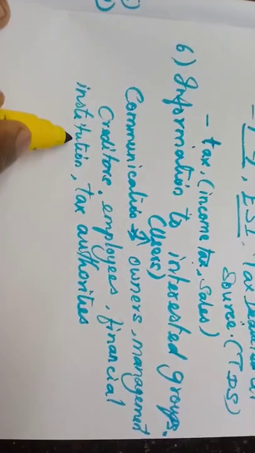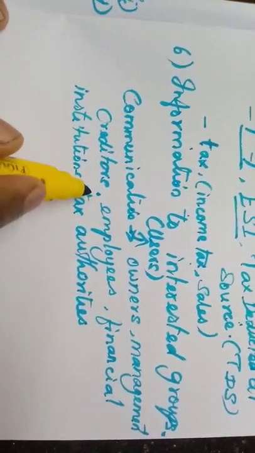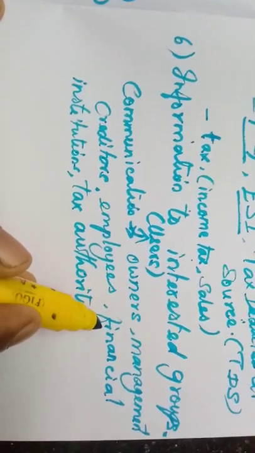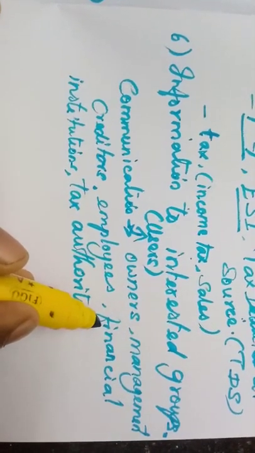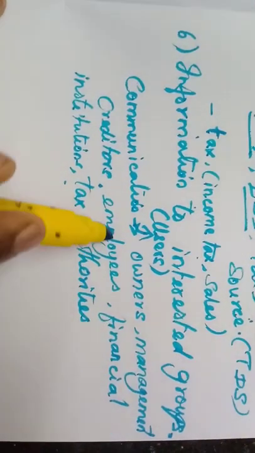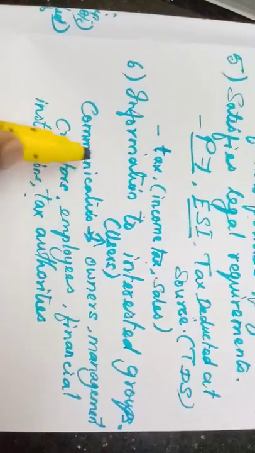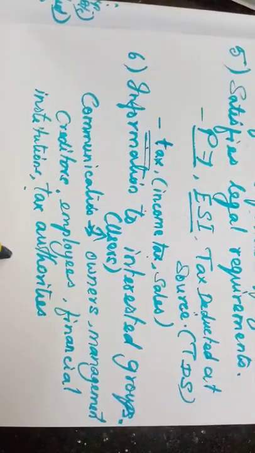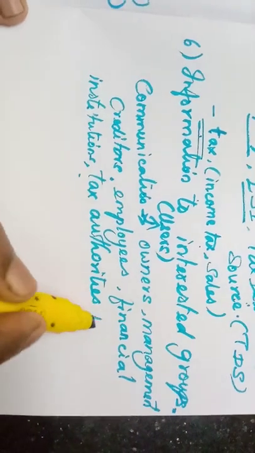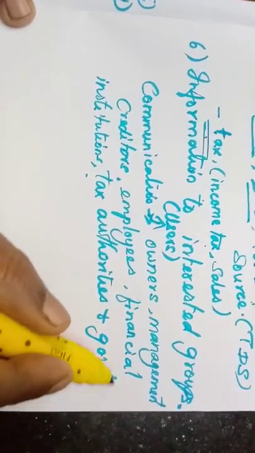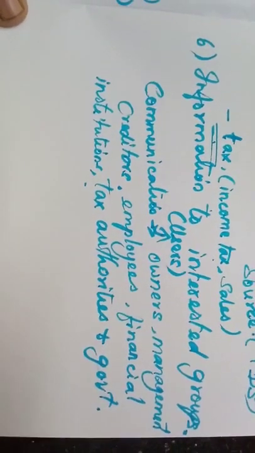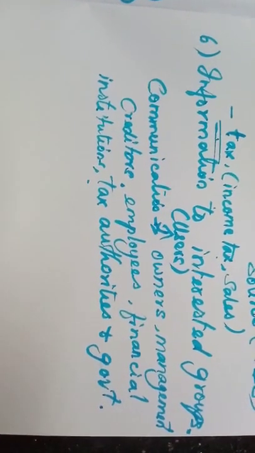Why financial institutions? The banks and financial institutions provide loans for us. So they are also very particular whether we will repay that loan to them. Then tax authorities, which we learned in the fifth point itself. For tax purposes, we need accounting. So tax authorities and the government. Why government? Government sometimes provides subsidy for us. So they too may ask for accounting.